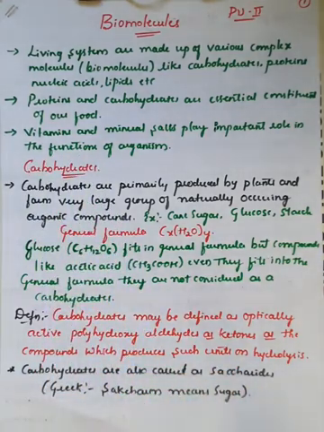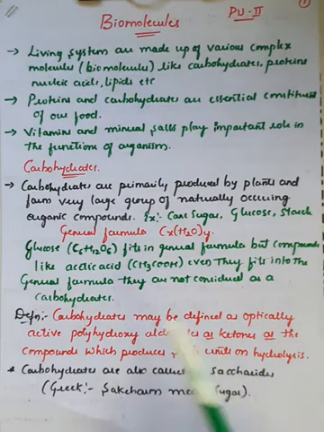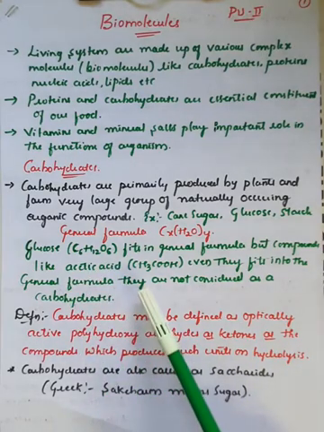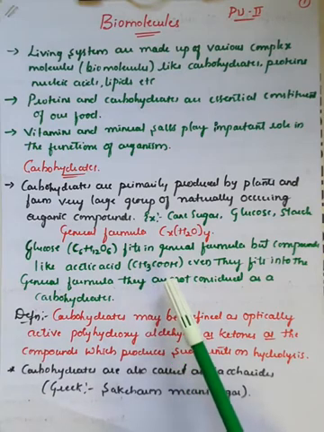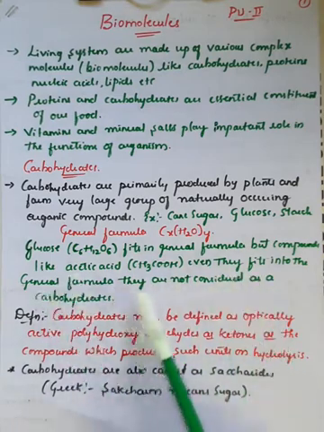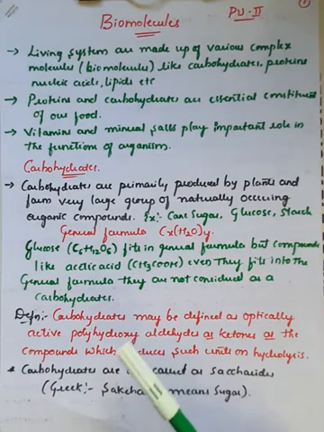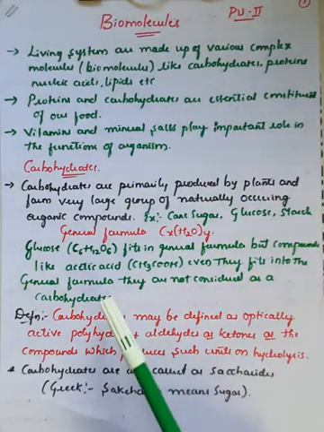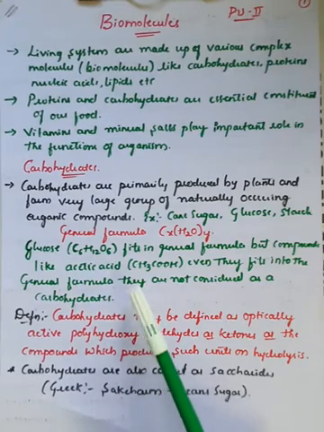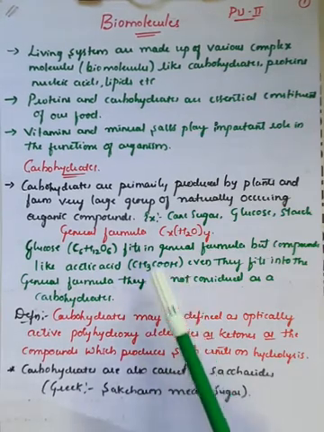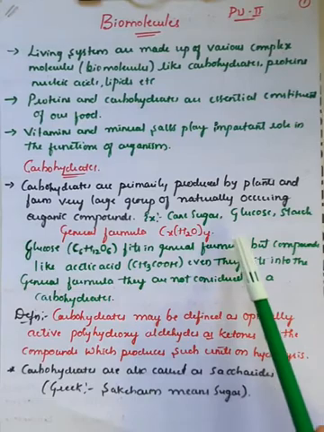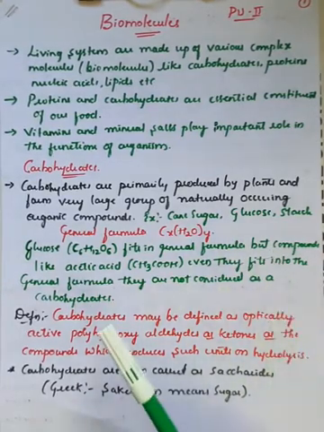But one of the most exceptional things in case of carbohydrates is that some molecules like acetic acid, which has the molecular formula CH3COOH, even though it fits into the general formula, are not considered carbohydrates because the functions and roles of those molecules are different. They behave differently compared to the biomolecules. Therefore, one important example is acetic acid, that is CH3COOH; even though it fits the general formula Cx(H2O)y, it is not considered under carbohydrates.